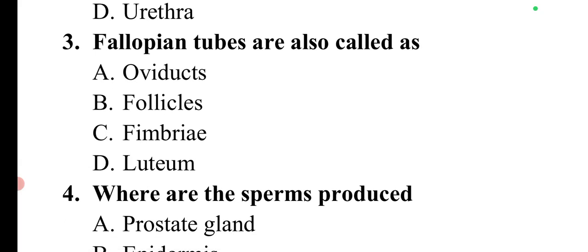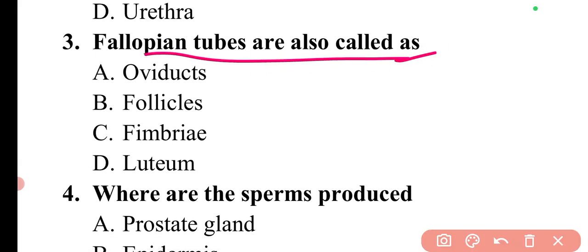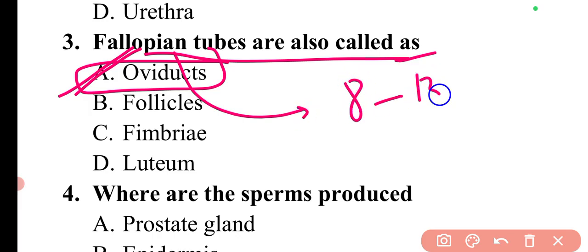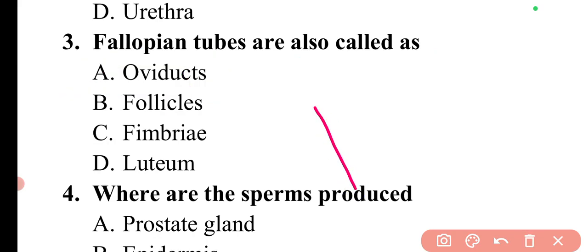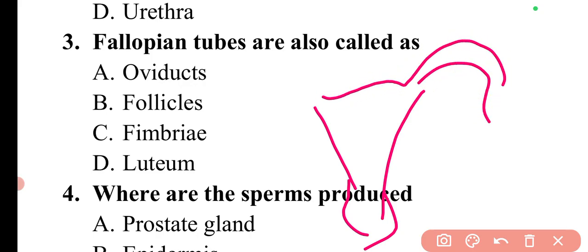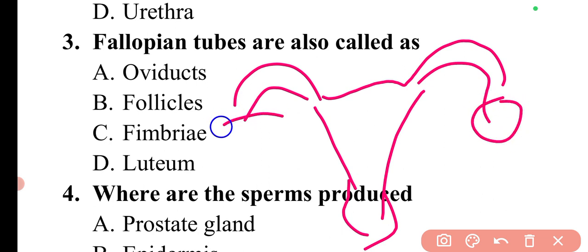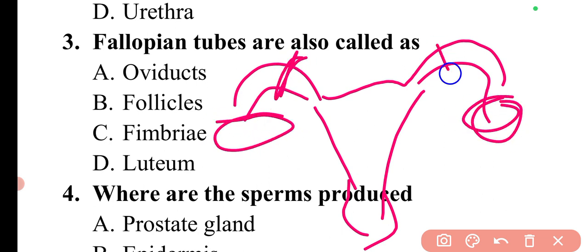Then next question is, fallopian tubes are also called as. So fallopian tubes are also called oviducts. So here option A will be the correct answer. And the length of these fallopian tubes is around 8 to 13 centimeters. If you can see the diagrams of the female reproductive system, there will be ovaries, and these are those tubes which are known as fallopian tubes or oviducts. And fertilization typically occurs in these fallopian tubes.